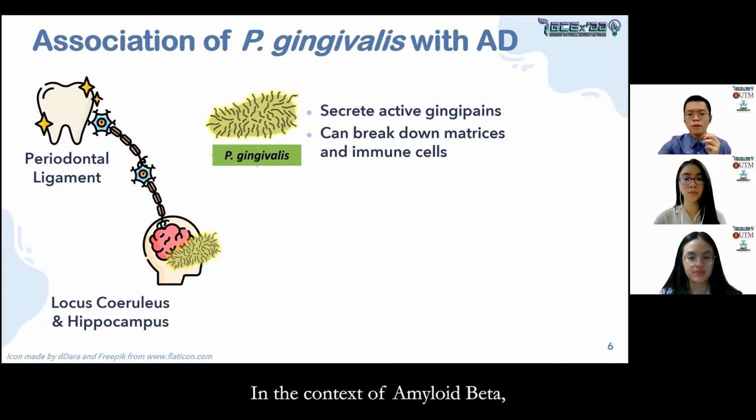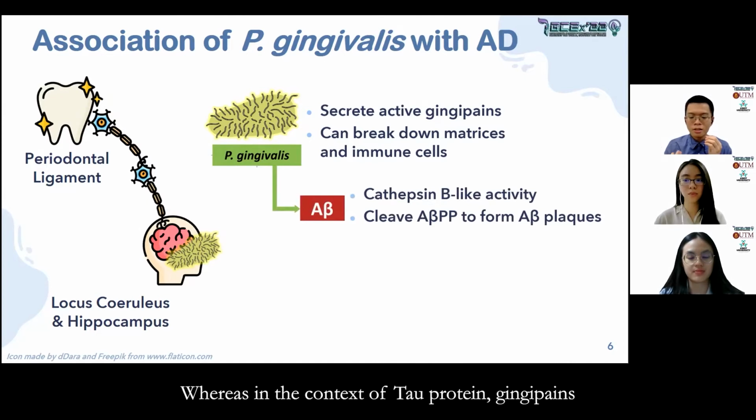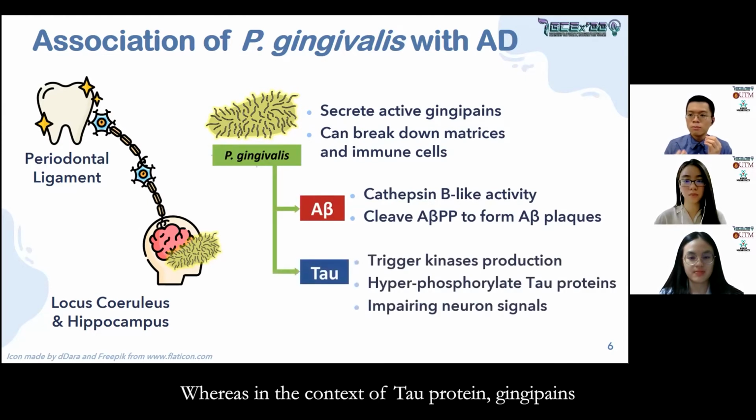In the context of amyloid beta, gingipains can cleave amyloid beta precursor protein and form amyloid beta plaques, whereas in the context of tau protein, gingipains would trigger the production of kinases and would hyperphosphorylate tau proteins, making them to be insoluble and aggregated, and neuron signals will be impaired.